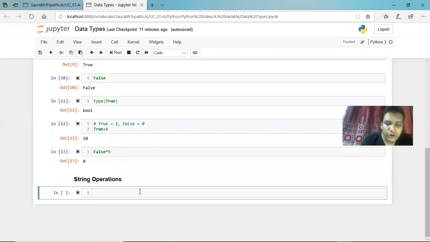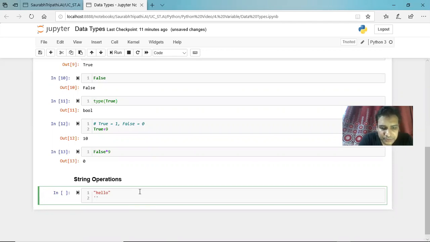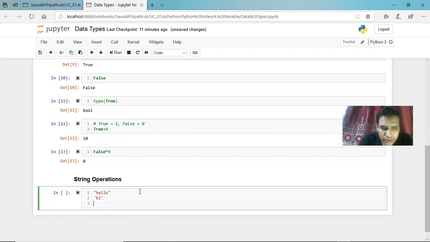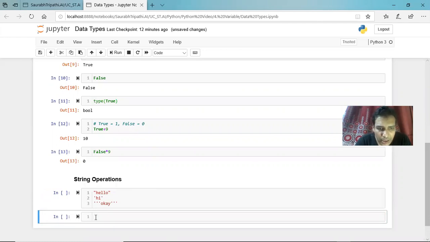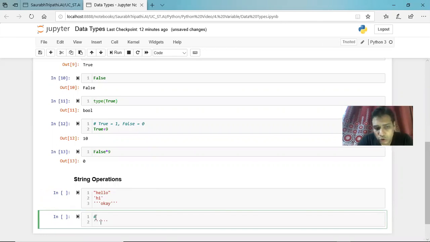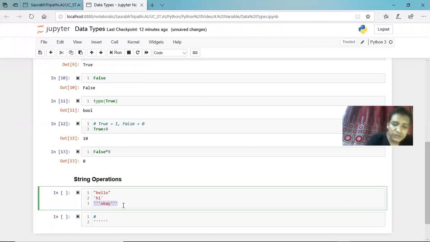So in string, as I already told you, you can use double quotation like "hello". You can also use single quotation like this. You can also use, say, triple quotation. The thing that you need to mind when you use triple quotation is that it becomes a comment. What are comments? I already told you that you can use hash as well as triple quotation. So to use this triple quotation in a string, you need to use a print function.